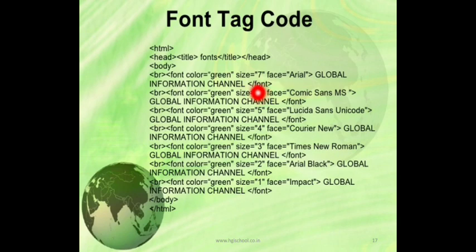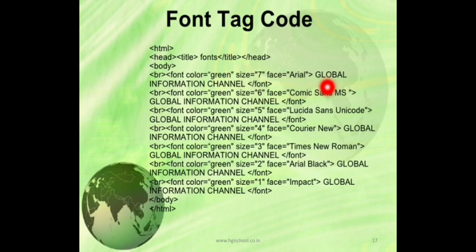Okay, and there are 3 attributes inside the font tag: color green, size 7, face equals Arial. Okay, so this is the way of writing attributes. You can see all 3 attributes in a single font tag. This is the color attribute, and green is the value of the color attribute. Got it? So it's easy to remember once you learn all these attributes, color, size and face. The values you can write of your choice.